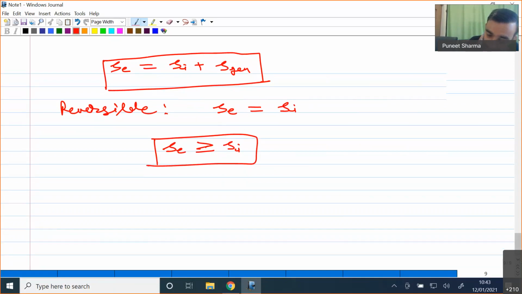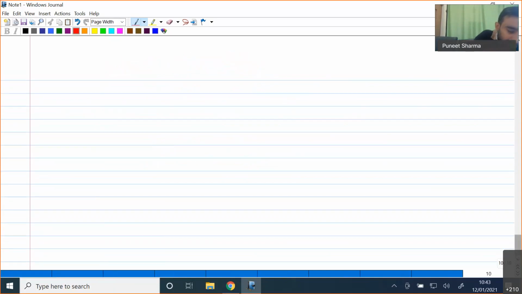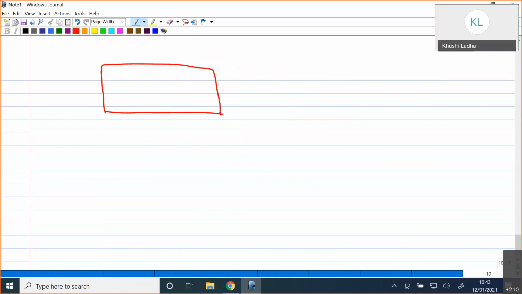Now let me give an illustration for an open system. So let me consider an open system. For steady state, why did we take dS_CV/dt equal to 0? We know that for a steady state process, the change of property with reference to time is equal to 0, and entropy is a property. So that's why we are saying dS_CV/dt equals 0.